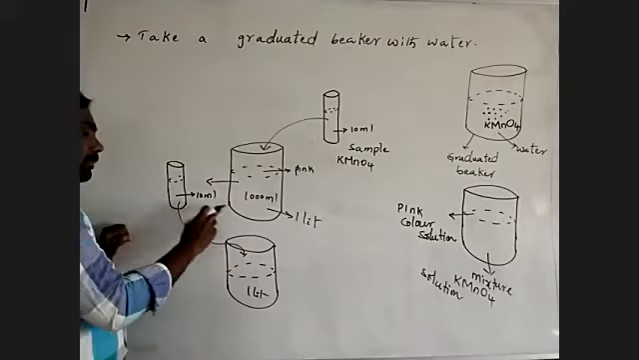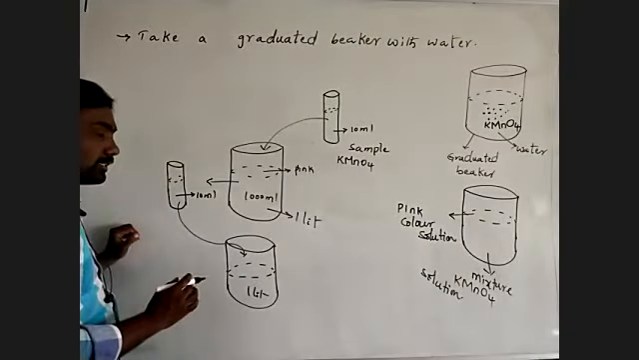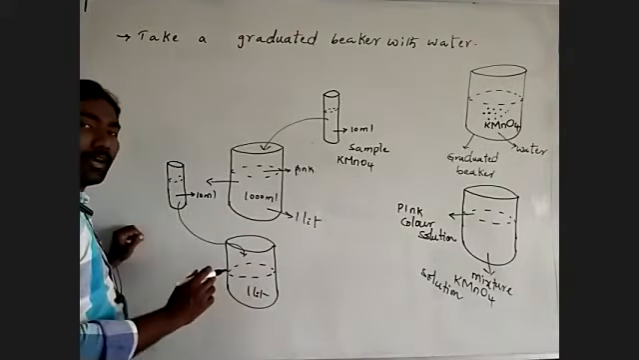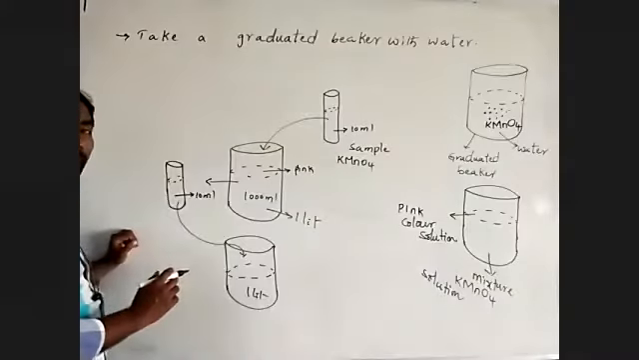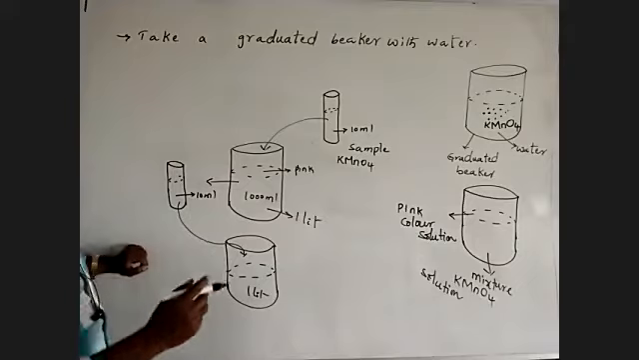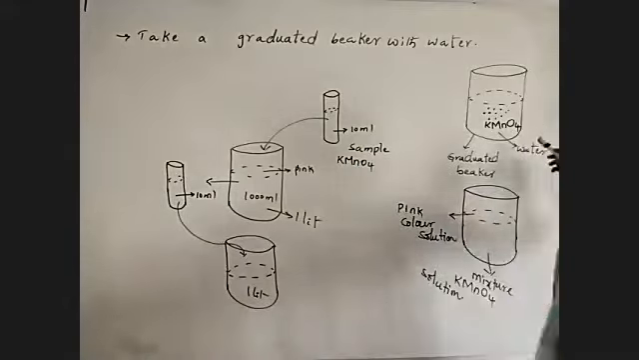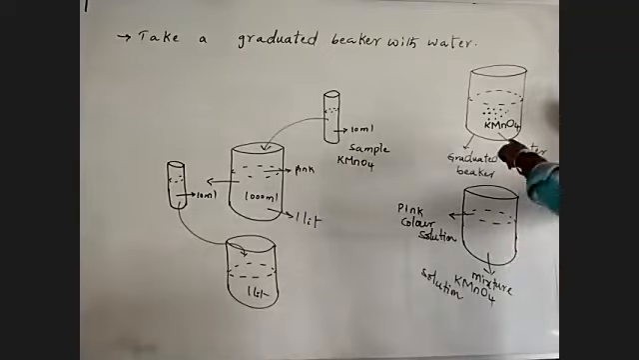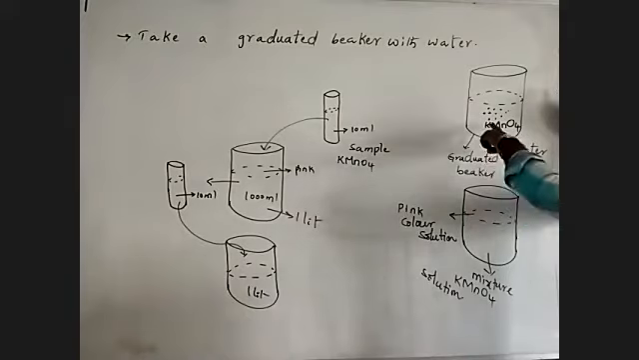While we are adding this sample into the other graduated beaker filled with 1 liter of water, we may observe that the 10 milliliter sample completely dissolves into the water, and the color also changes in the water. What is the color? Light pink. Observe carefully: while we mix the crystals of potassium permanganate into the water,